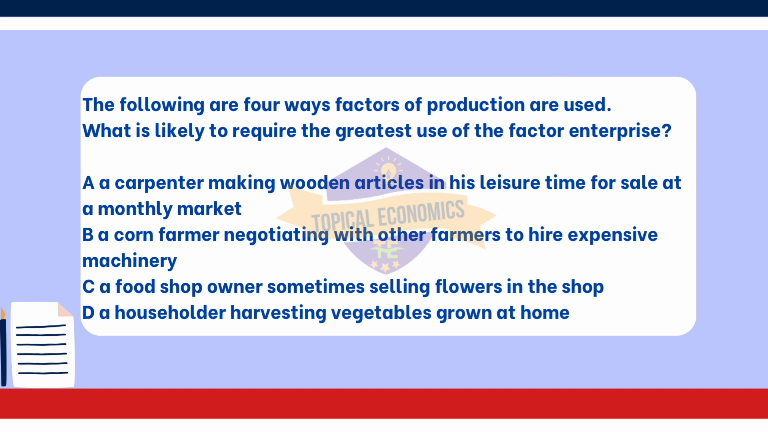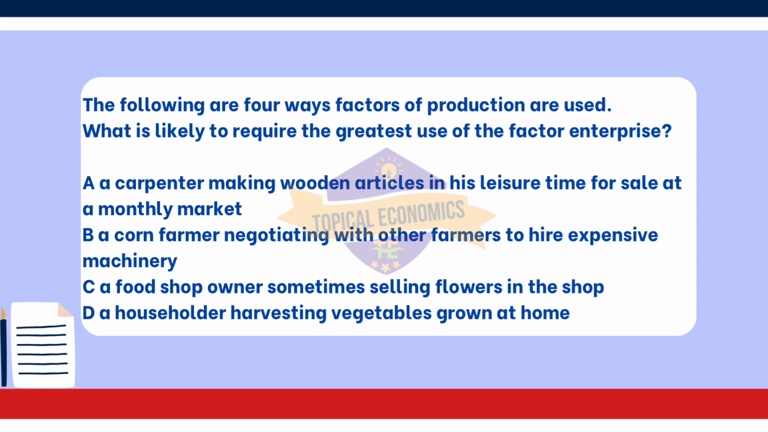Option A. A carpenter making wooden articles in his leisure time for sale at a monthly market. While this involves some enterprise, it is done in a more casual context. The carpenter may not be fully committed to managing a business or facing significant risks compared to the farmer negotiating machinery.